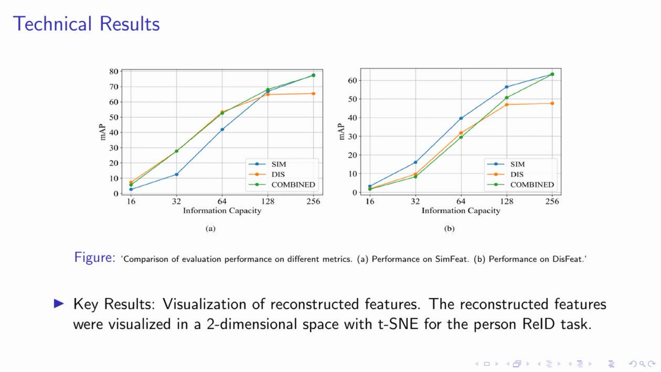We used a technique called t-SNE to map these features into a two-dimensional space, specifically for the person re-identification task. The figure you see here compares the evaluation performance on different metrics. The first part, labeled as A, shows the performance on sim-feat, while the second part, labeled as B, displays the performance on dis-feat. This visualization allows us to better understand the behavior of our proposed method and how it performs in comparison to other metrics. It's a crucial step in our analysis, helping us to refine our approach and improve its effectiveness.